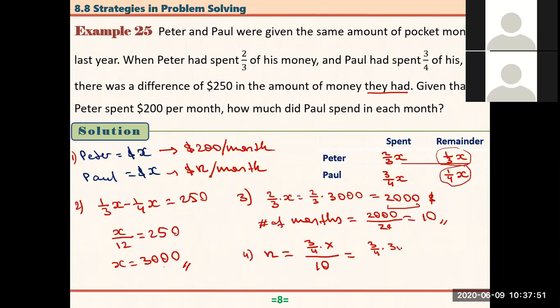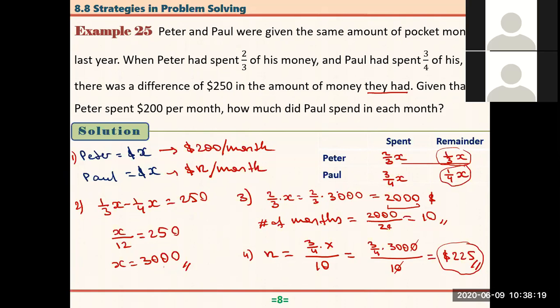It is $3,000 over 10, which is equal to, these two cancel out each other. And 3 times 300 is 900. 900 divided by 4 is, how much is it? 225. That is the answer. So Paul spent $225 each month.